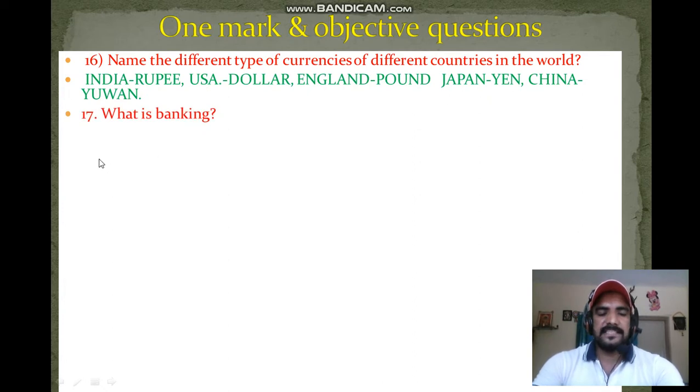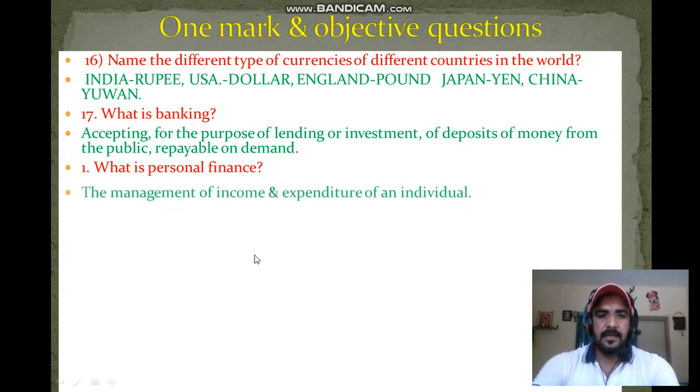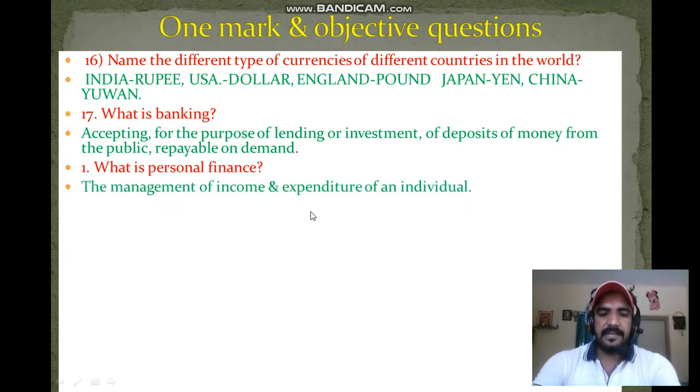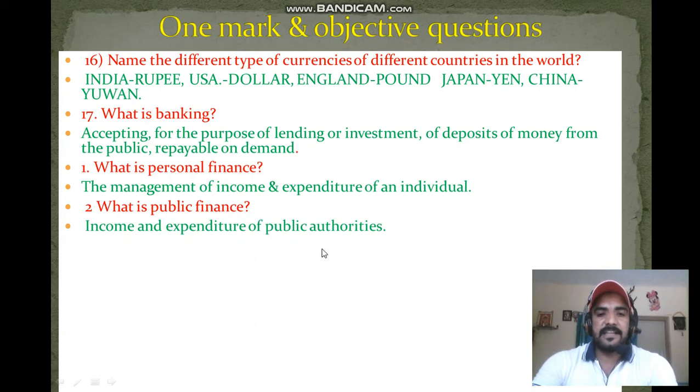The next question: what is banking? It means accepting for the purpose of lending or investment of deposits of money from the public and repayable on demand. It is called banking. Next question: what is personal finance? It means the management of income and expenditures of an individual. It's called personal finance. Next question: what is public finance? The public finance means income and expenditures of public authorities.